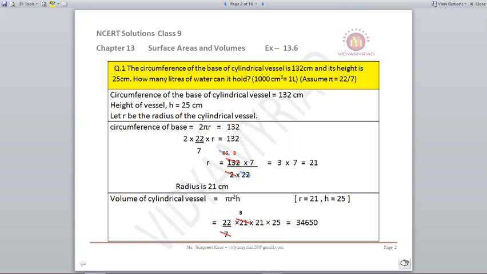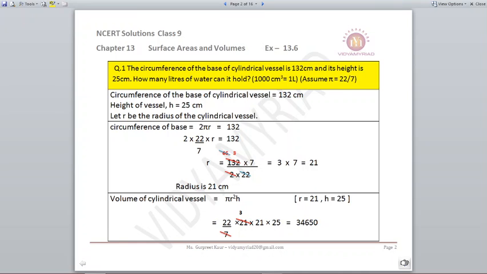Now here we are given the circumference of the base. So we know the base of a cylinder is usually in a circle form, and the circumference of a circle is 2 pi r, which is given to us as 132. With this we can find out r, which comes out to be 21 centimeters. Using this r we can find out the volume of the cylindrical vessel. The formula for that is pi r square h. Now r we have just found out, 21, and h is given to us as 25. Using that in the formula we got the answer as